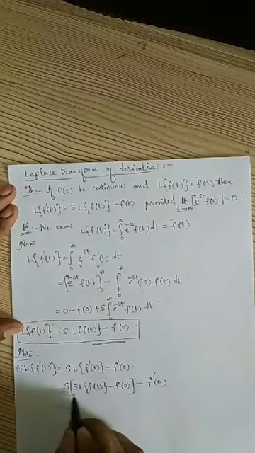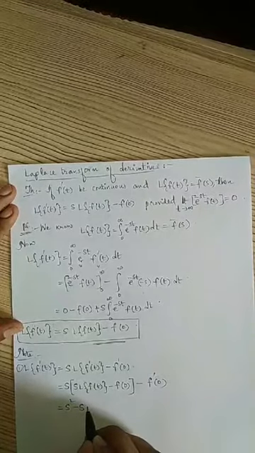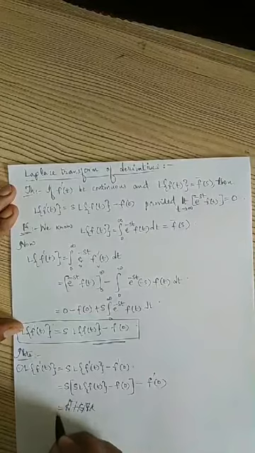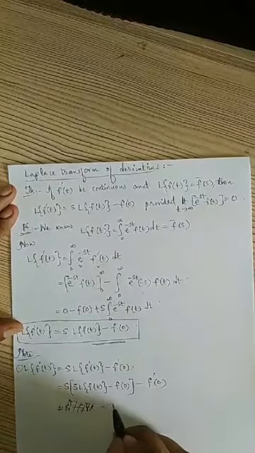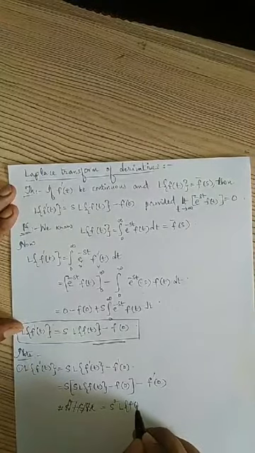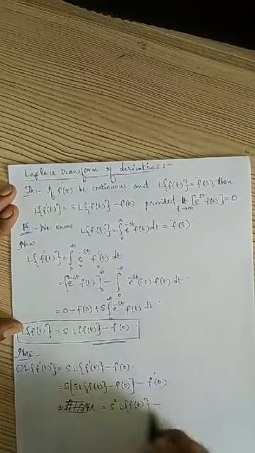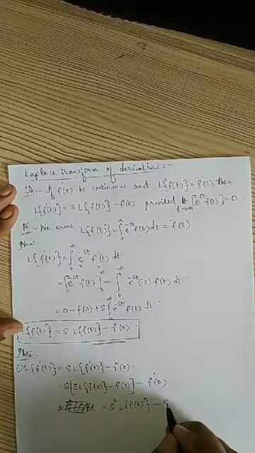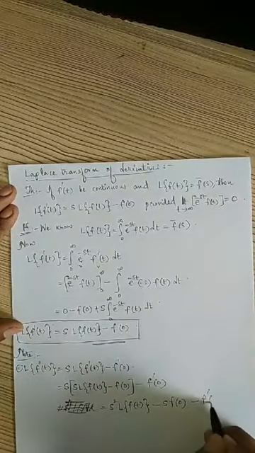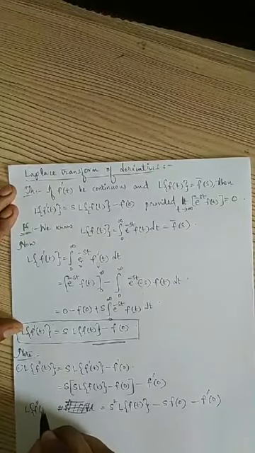So this is equal to s square into Laplace transform of f of t minus s into f of 0 minus f dash of 0. So this is the formula for Laplace transform of f double dash of t.